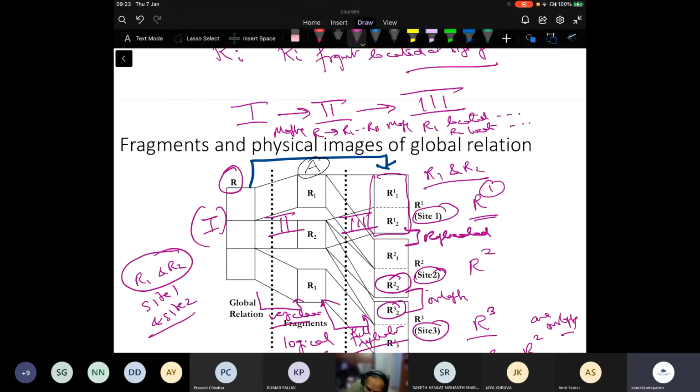So these two are explicit mappings that we can store, and therefore we get control over not only the relation to fragments description, but also fragment to site placement.